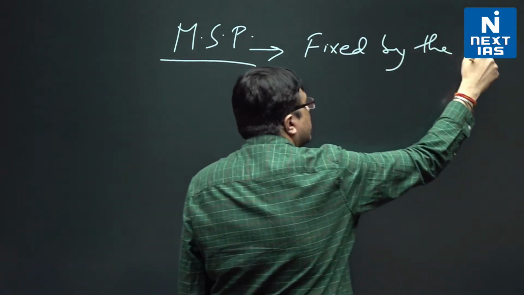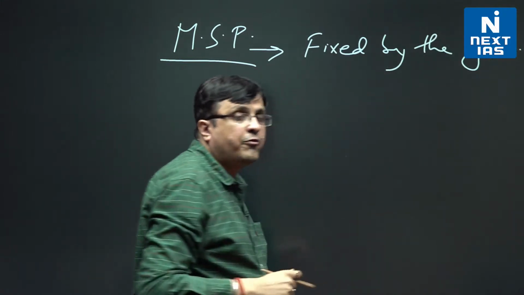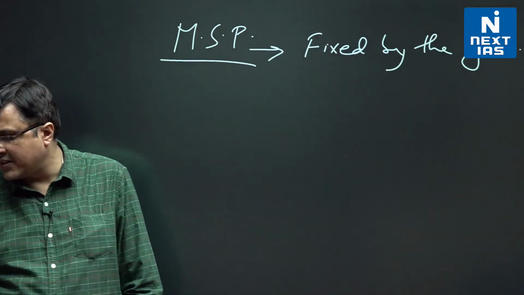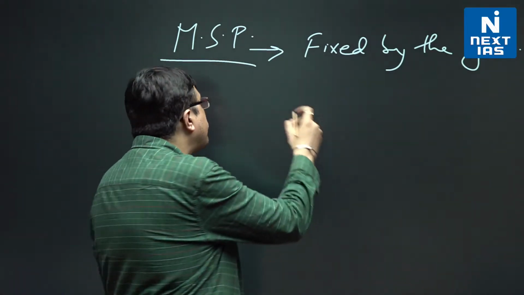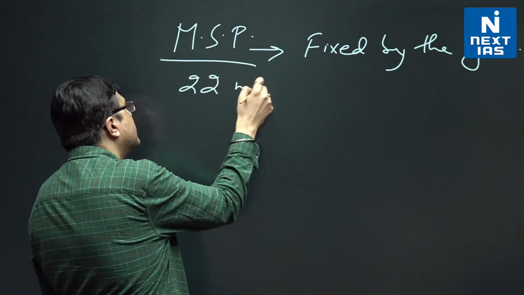by the government. If in prelims they ask you who fixes the MSP, it is fixed by the government, and the government fixes this MSP on 22 mandated agricultural crops.